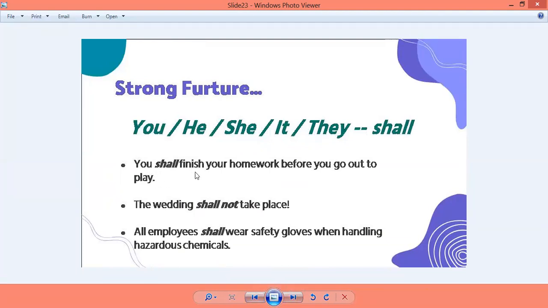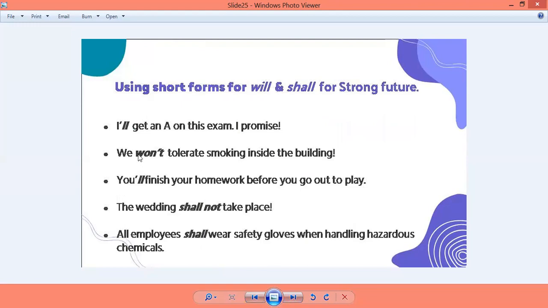यहाँ पे yes. You shall finish your homework before you go out to play. So what have we done? Short form हमने क्या कर दिया है? Again apostrophe S next to your pronoun. You'll finish your homework before you go out to play.